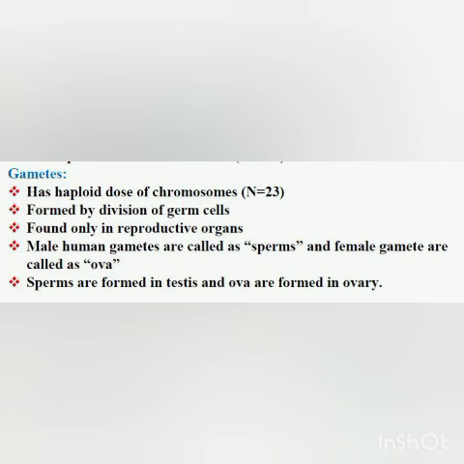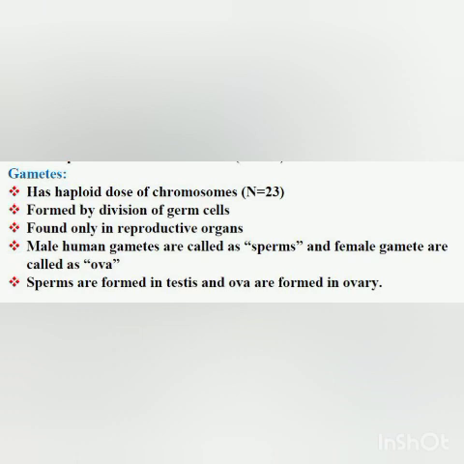These gametes or sex cells are not present in the body cells. These sex cells are not present in the cells of the skin, cells of the nervous tissue or muscle cells. No. These gametes, which are also called sex cells, are present only in the reproductive organs. And they have a haploid dose of chromosomes, that I have told you before also. That is, they have half the number of chromosomes. They are found only in the reproductive organs and they are formed by division of germ cells.